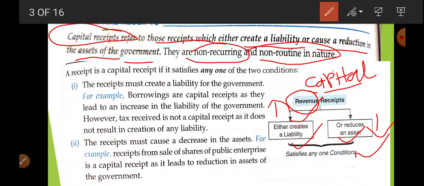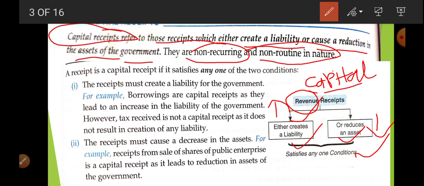No one is going to depend upon borrowing, or you can never keep selling fixed assets. Okay, this is not possible. So in this way, revenue receipt is a regular source of income. On the other hand, capital receipt is not a regular source of income. When revenue receipt is not going to give you a sufficient amount of income, in that case you are going to take the help of capital receipt.